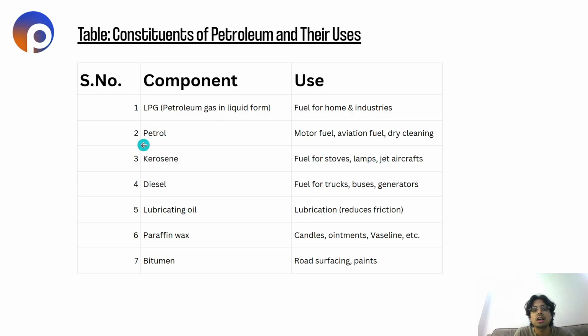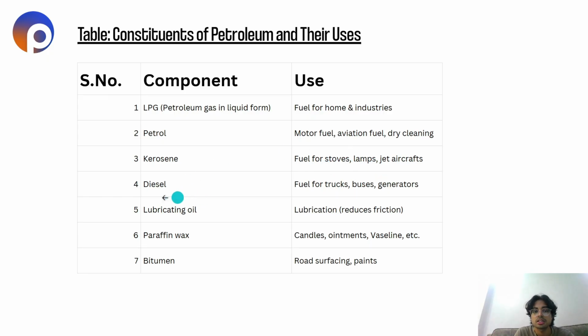Okay. Now the petrol, how is the petrol used? Petrol is used in motor fuels, aviation fuel, in dry cleaning, etc. Okay, so the motor car or the bike we use petrol. Now kerosene is also a form of petroleum. It is a fuel for stoves, lamps, jet aircrafts. So the aircrafts use kerosene as their source of energy. The stoves inside the house, sometimes, and the lamps also use kerosene.